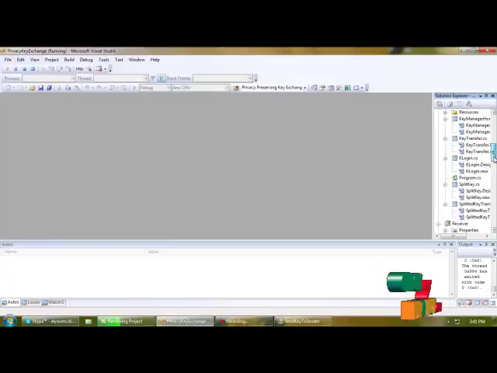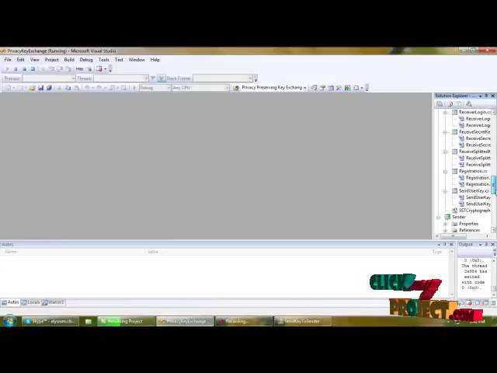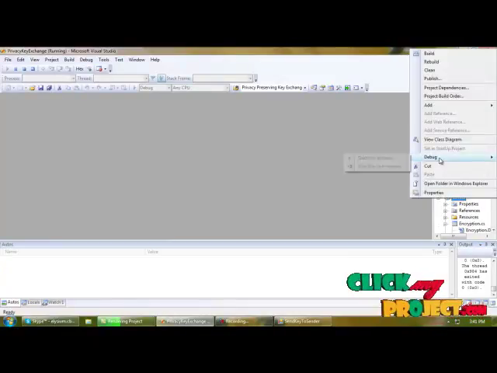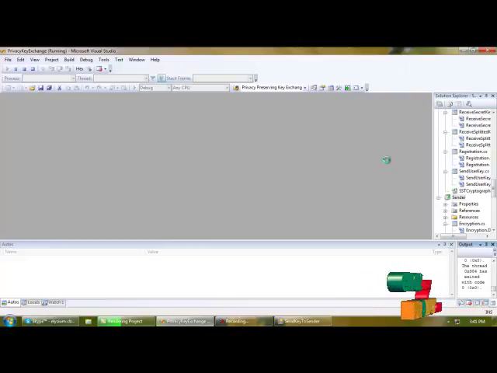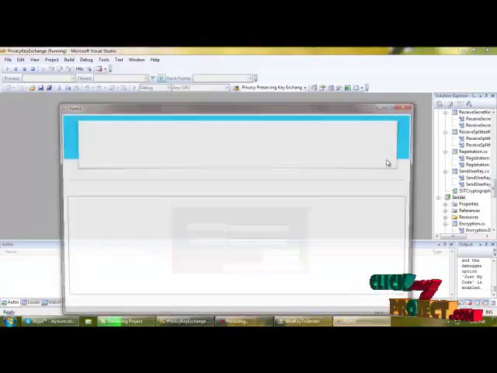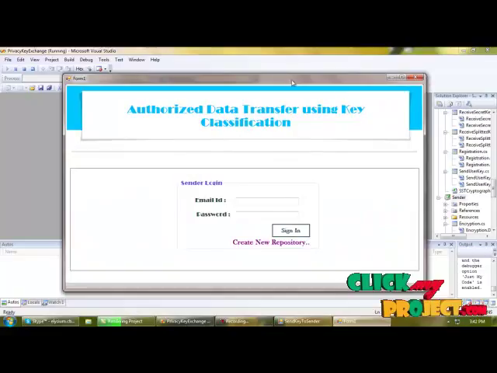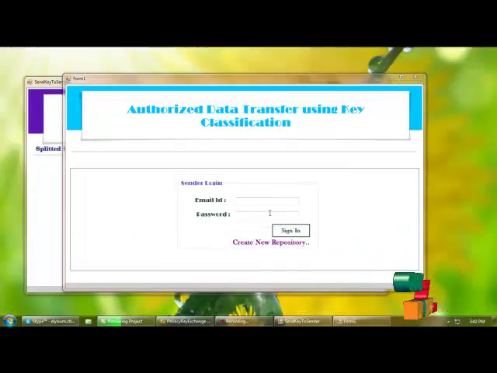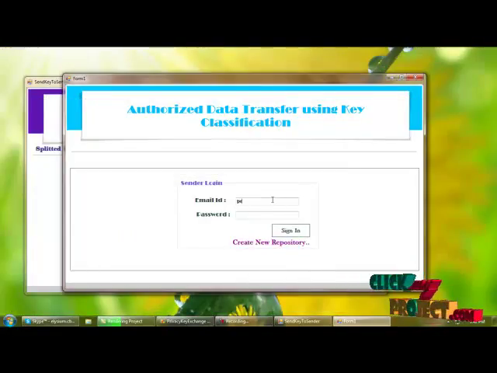Next, we are transferring the key to the sender. For that we need to execute the sender side. Sender will log in by providing username and password.